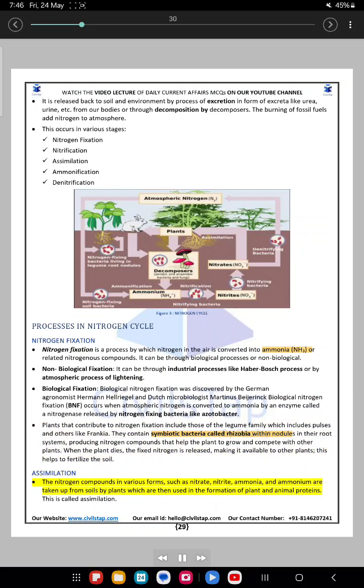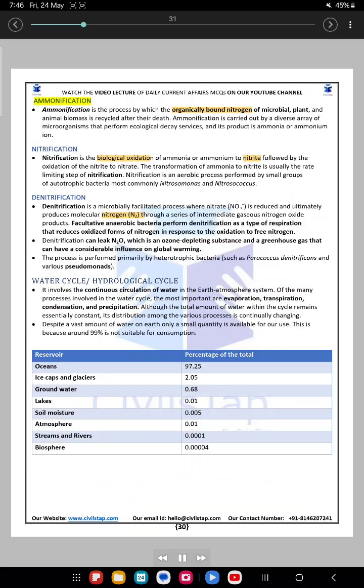Assimilation. The nitrogen compounds in various forms, such as nitrate, nitrite, ammonia, and ammonium, are taken up from soils by plants, which are then used in the formation of plant and animal proteins. This is called assimilation. Ammonification. Ammonification is the process by which the organically bound nitrogen of microbial, plant, and animal biomass is recycled after their death. Ammonification is carried out by a diverse array of microorganisms that perform ecological decay services, and its product is ammonia or ammonium ion.